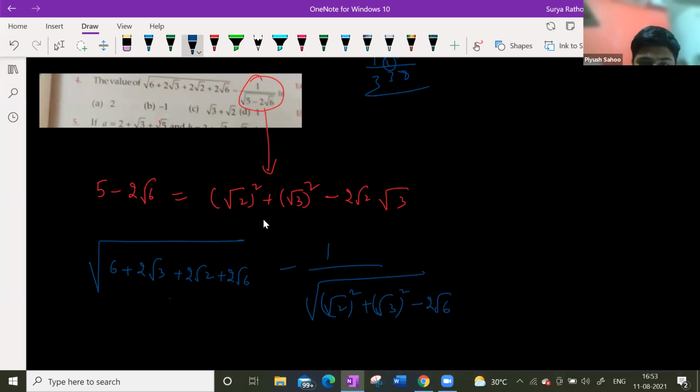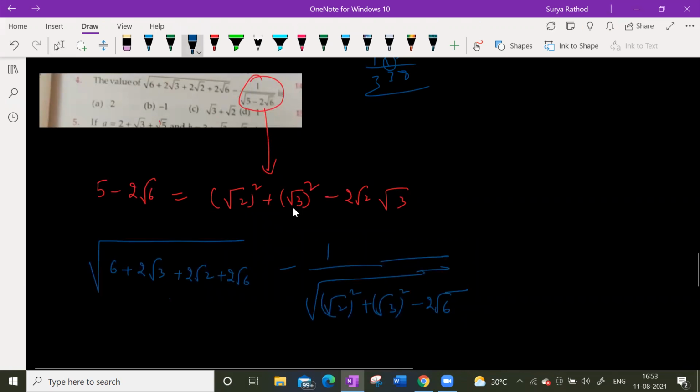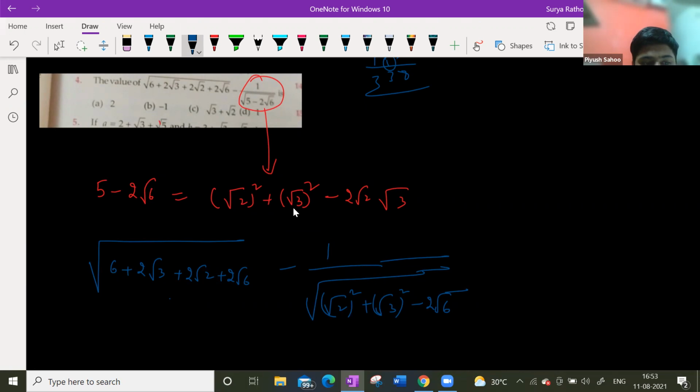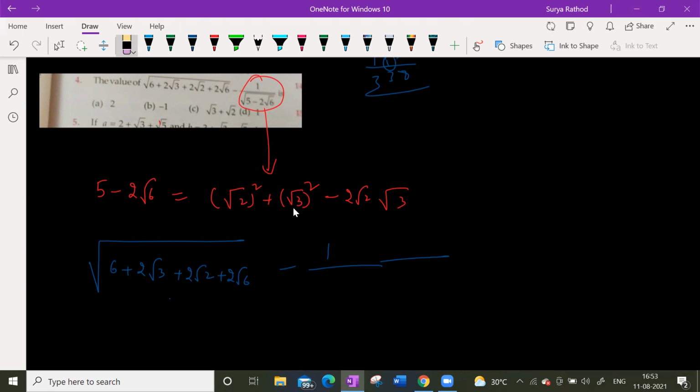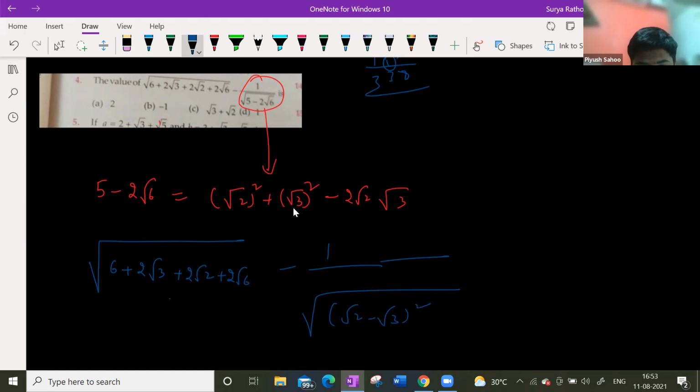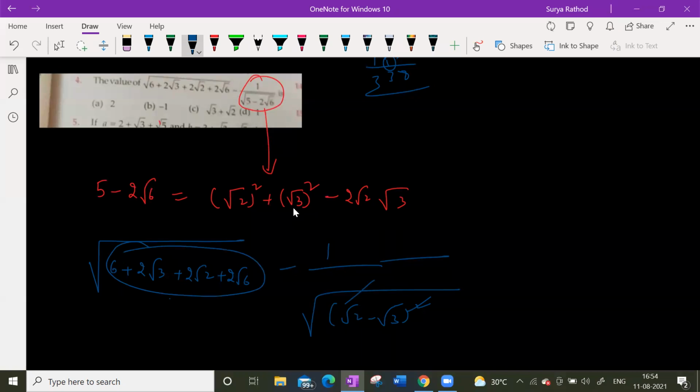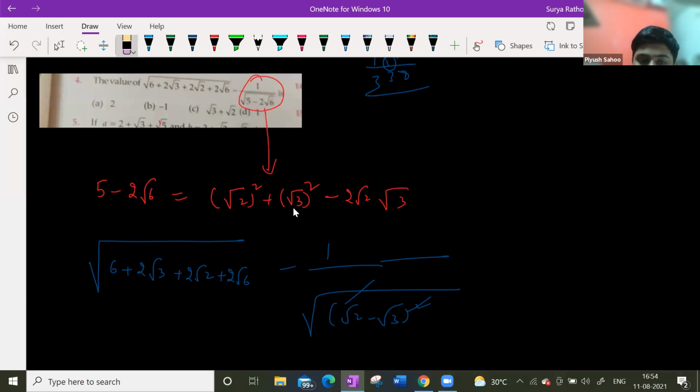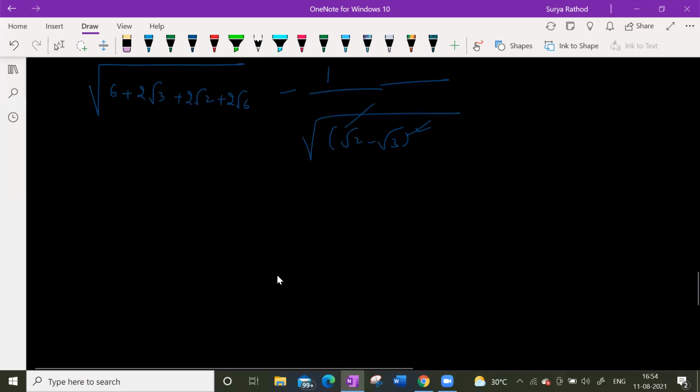So directly you can write it as root 2 minus root 3 whole square. Then you can add to it, right? We can directly do it: root 2 minus root 3 whole square. Yes, sir. This can be written as root 2 minus root 3 whole square. If I do so, this will get cancelled. Now this can be written as how? And now we can rationalize root 2 minus root 3 and we can get the thing on the numerator. So 1 second, I'll just try it and do it. Let's look at this. We'll do it like this.